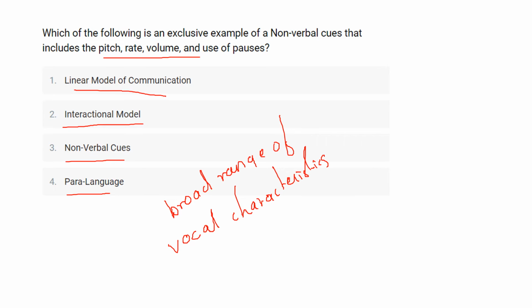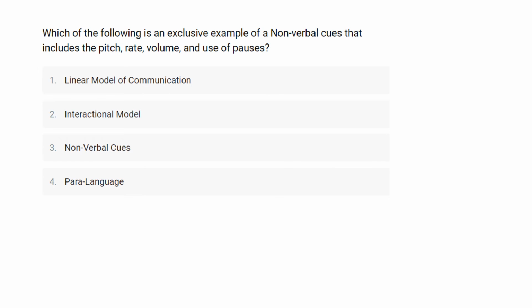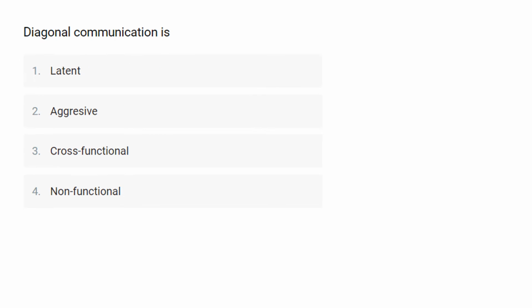The different aspects of paralanguage are as follows: facial expression comes under paralanguage, then eye contact, expressive movement, silence, notation and pitch. All these things come under paralanguage. Okay. So here the correct answer for this question will be option number 4, that is paralanguage.